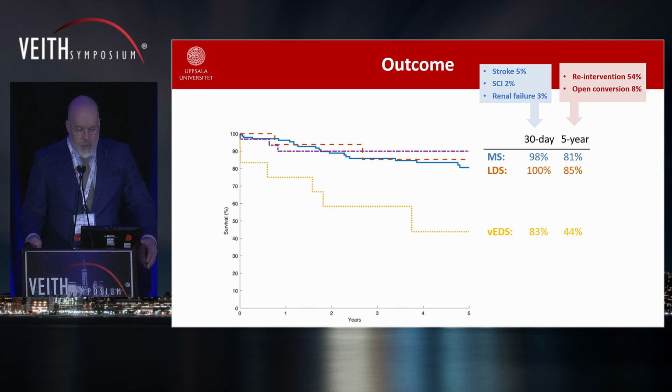The 30-day outcome, stroke rate 5%, spinal cord ischemia 2%, renal failure 3%. These are excellent outcomes. Over the 5-year period, 54% reinterventions, mostly endovascular, only 8% required open conversion.